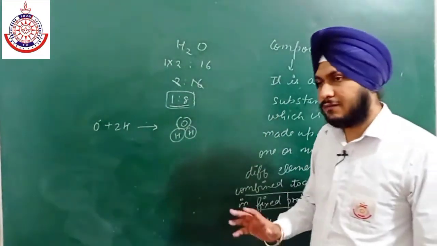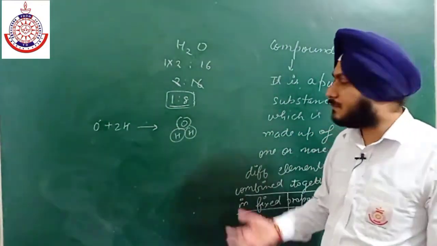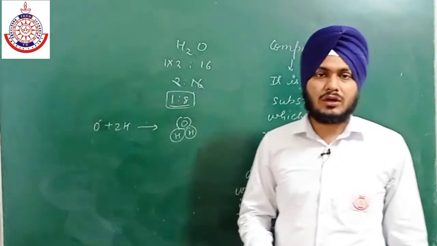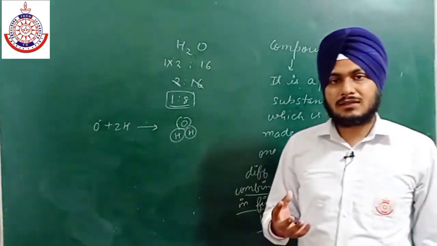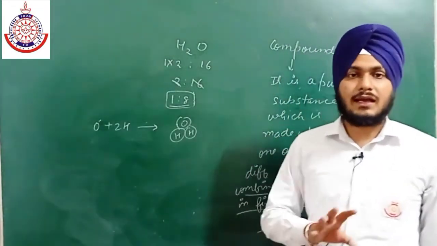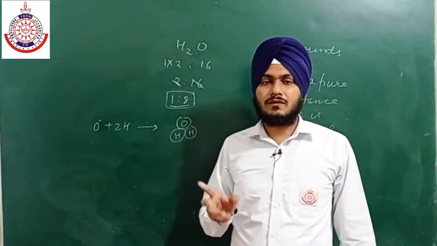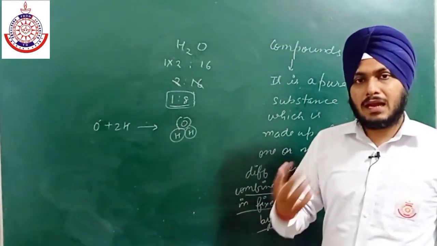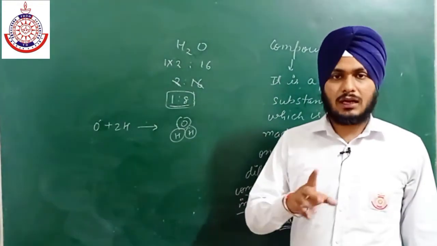So atoms have no independent existence in some cases; some atoms have independent existence, but some atoms do not, okay. So what are atoms? Atoms are the smallest unit of an element. Atoms are the fundamental particles of an element which may or may not have independent existence. So write it in your notes.